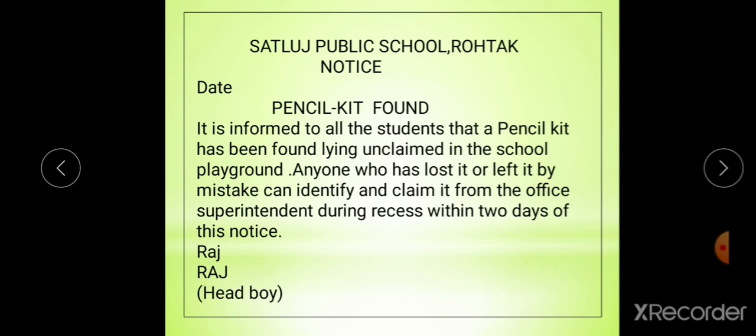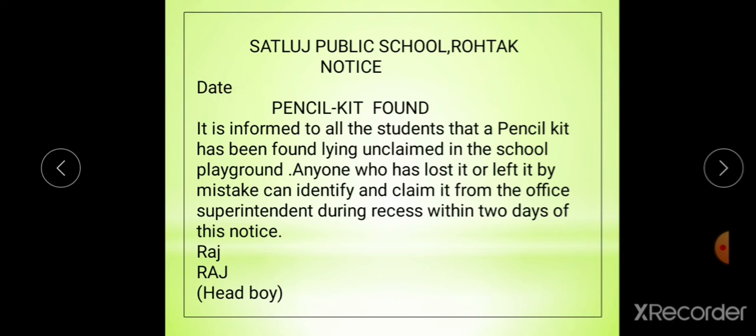Okay, students, hope it's clear to you now. In the very first line, write down the name of the institution in capital letters. Then write down the word notice. Then the date in proper format. Then pencil kit found, a suitable heading. It should be in capital letters. These 3 lines should be in capital letters and the date should be in a proper format.